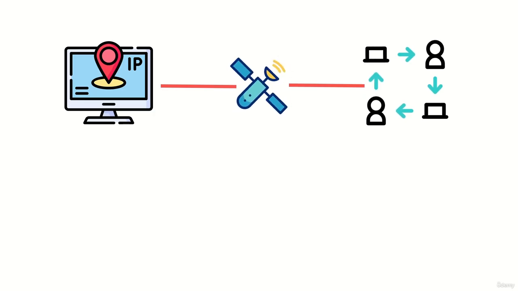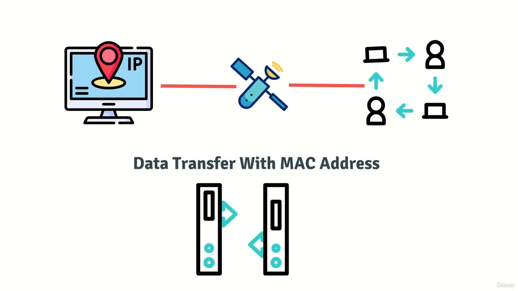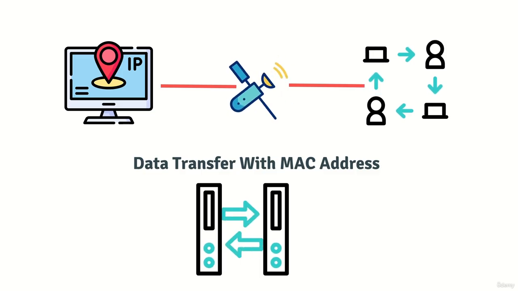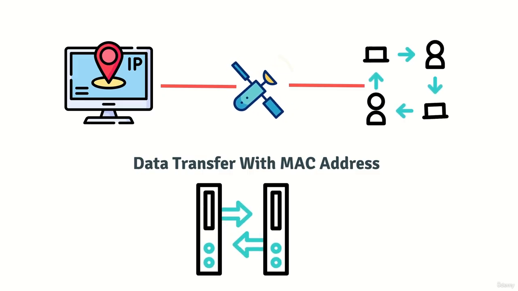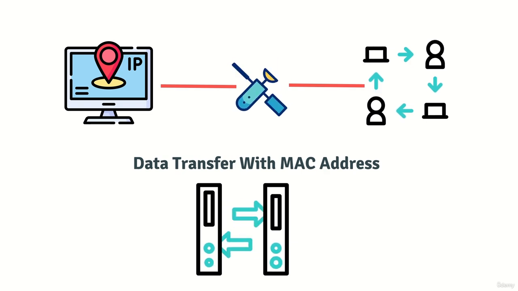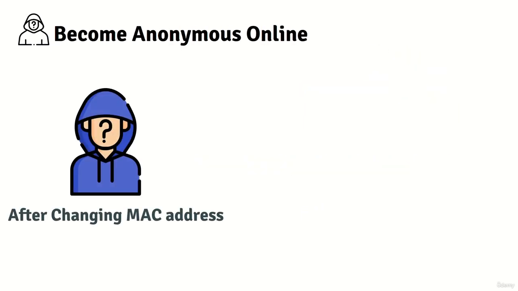And the MAC address helps to transfer data between two devices, so each piece of data or packet that is sent with the network contains a destination MAC and source MAC. That's how this packet flows from source MAC to the destination MAC address. As this is a physical and unique address for each device, and it is used to identify devices, that's why changing this address will make you anonymous online.